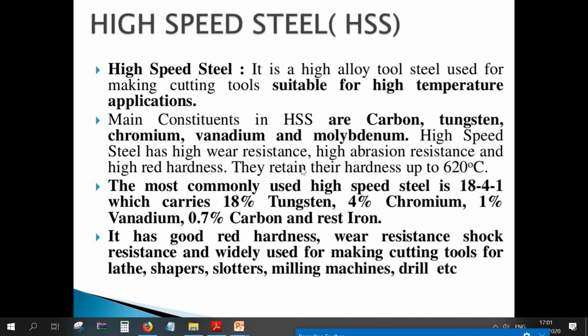Main constituents in high speed steel are carbon, tungsten, chromium, vanadium, and molybdenum. High speed steel has higher wear resistance, high abrasion resistance, and high red hardness. They retain their hardness up to 620 degrees Celsius. The most commonly used high speed steel is 18-4-1. This is the composition of HSS, which carries 18% of tungsten, 4% of chromium, 1% of vanadium, 0.7% of carbon, and the rest is iron.